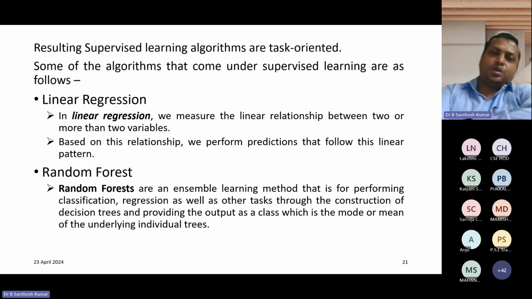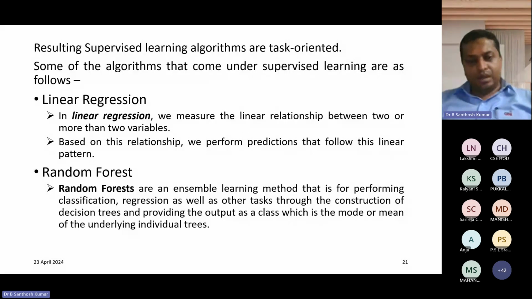Supervised learning is task oriented. Some of the algorithms are linear regression and random forest. Linear regression means we measure the relationship between two or more variables, and based on those relations we perform predictions. Random forest is a group of decision trees from which we take the decision. It is an ensemble learning method for classification, regression, and other tasks, constructing decision trees and giving the output as the class that is the mode, or the mean, of the individual trees.